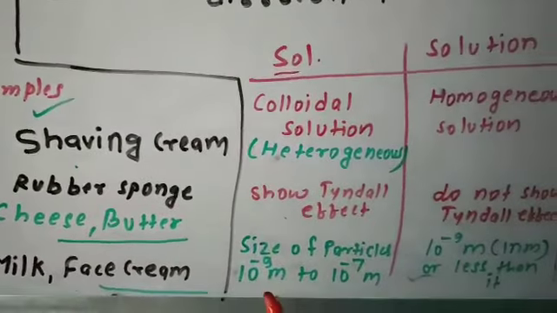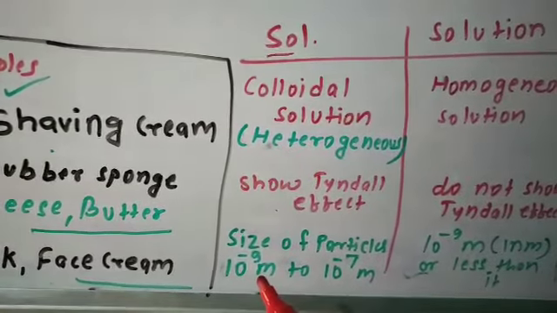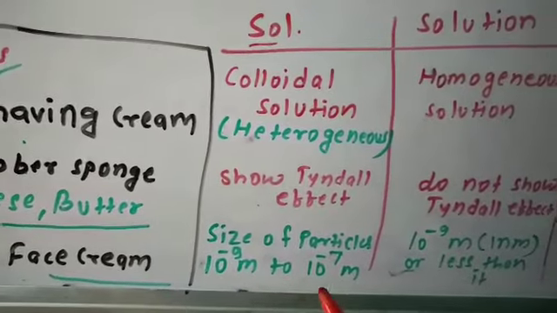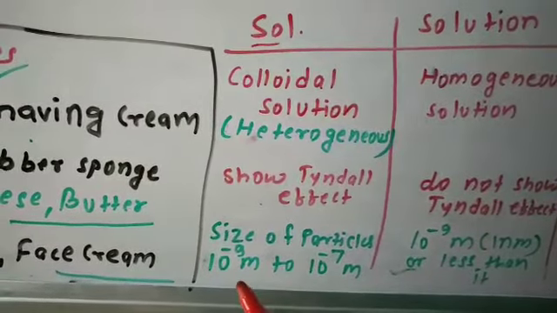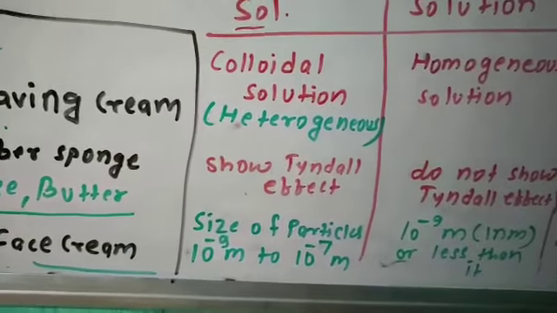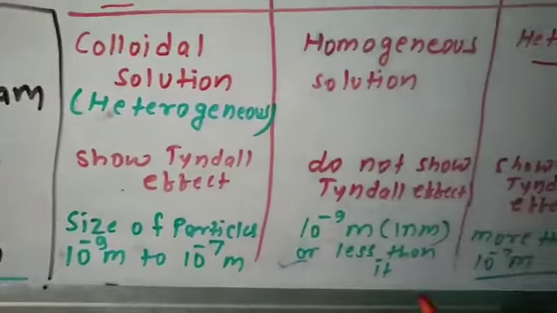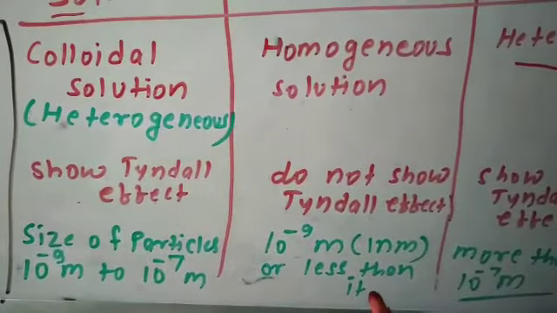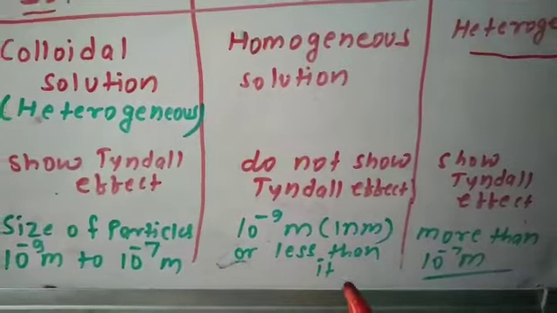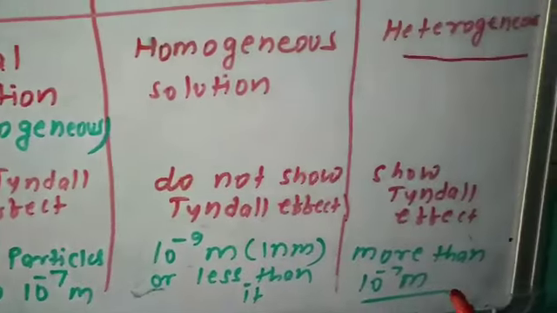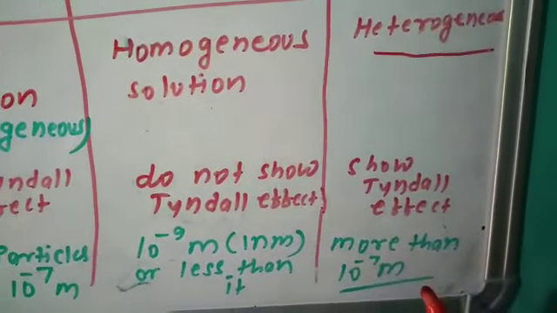Size of particles of sol is between 10 to the power minus 9 meter and 10 to the power minus 7 meter. 10 to the power minus 9 meter means 1 nanometer. Solution is homogeneous, its particle size is 1 nanometer or less than 1 nanometer, and it is very small. Next is heterogeneous.